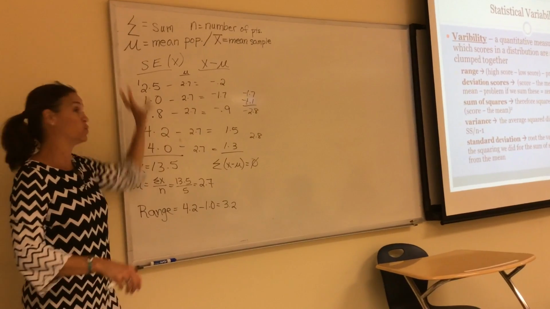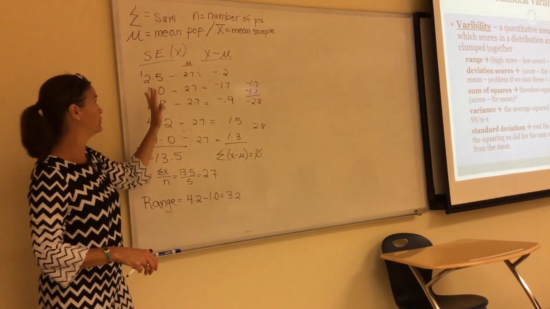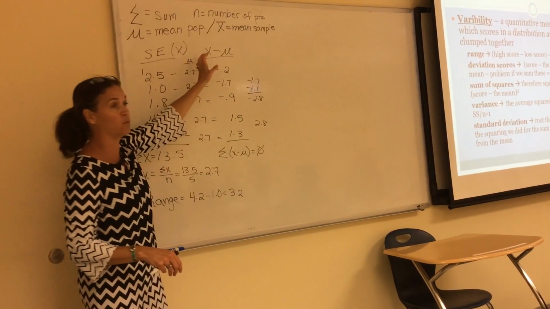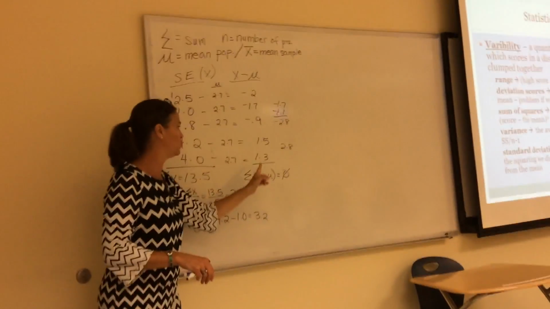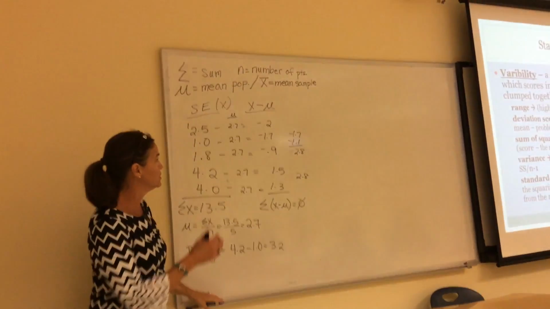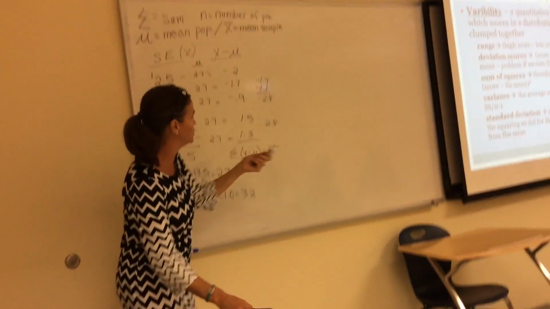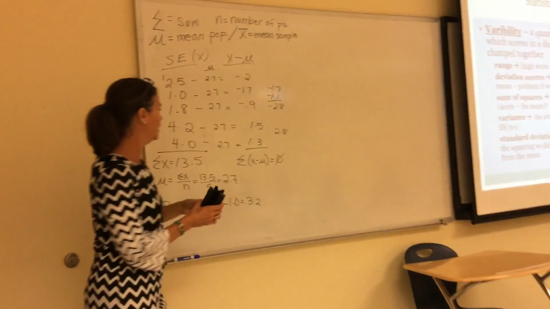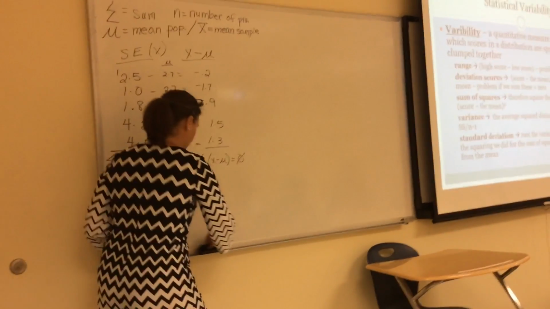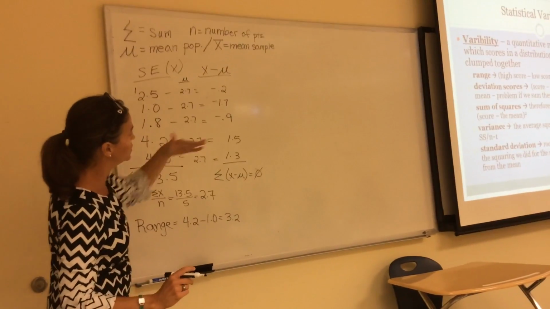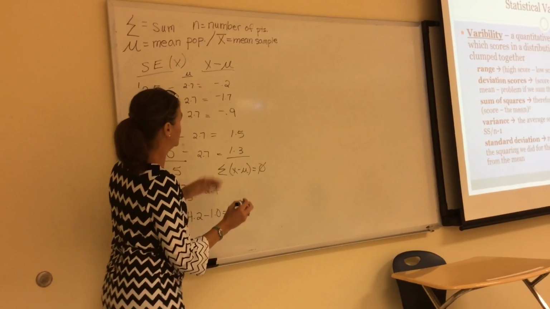It doesn't matter what scores you do. Any distribution, if you do the deviation score or the distance from the mean, and then you add up the distance from the mean, you always come up with 0. So this is a problem. Deviation scores don't give you any information about how far away they are from the mean or how clumped together they are, okay? Which is why they go to something called sum of squares.